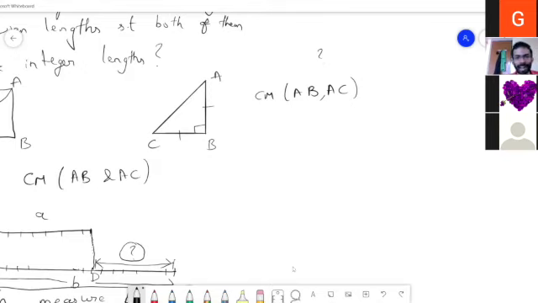So this is one method of seeing it. Let us take this length AB. Let us take a compass and cut an arc on AC here. We'll call this point D. So now we have AB equal to AD. Now from this point D, let me draw a perpendicular, so it meets this line. We'll call this point E.